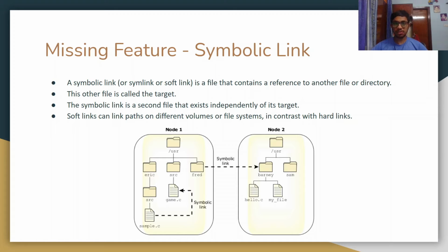So the first missing feature which we look at is the symbolic link. A symbolic link, also known as a symlink or a soft link, is a file that contains a reference to another file or directory. This other file is called the target. The symbolic link is a second file that exists independently of its target. Like in this figure, Fred would be a symlink, whereas Barney would be the target file. Soft links can link paths on different volumes and file systems, in contrast with hard links.